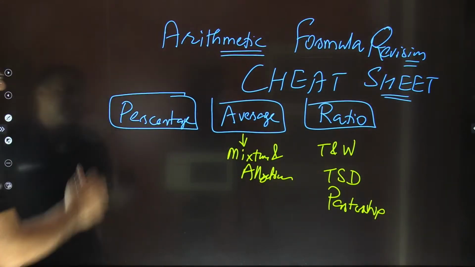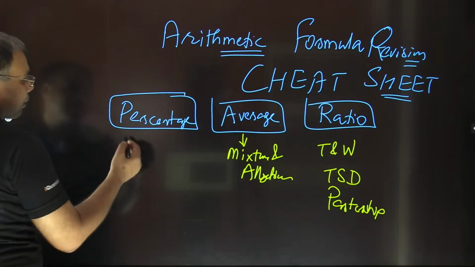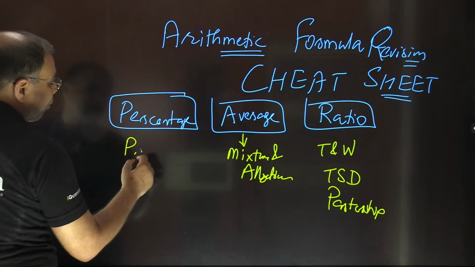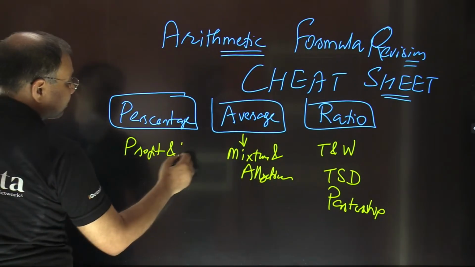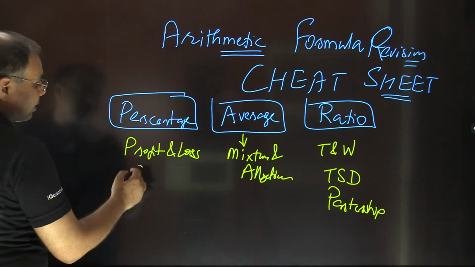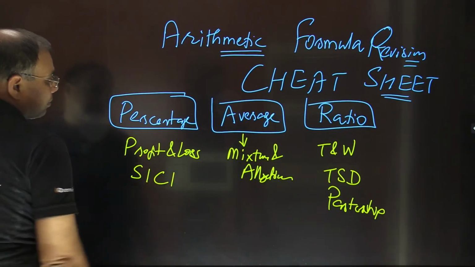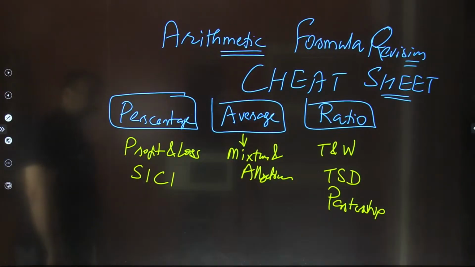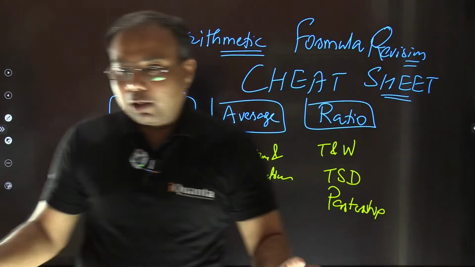Fine. And same in percentages, other than percentage, we have its application in profit and loss. Then we also have simple interest, compound interest, right? So these are all the topics.